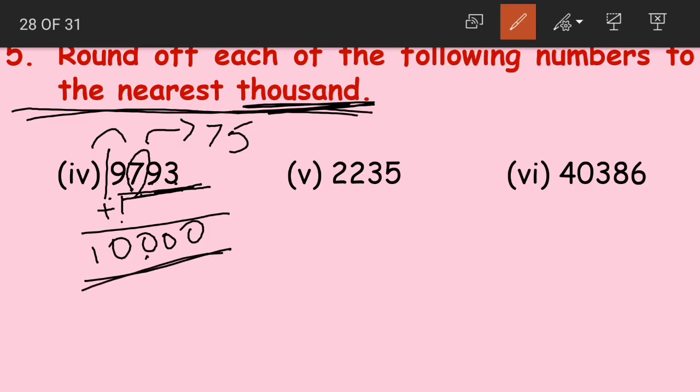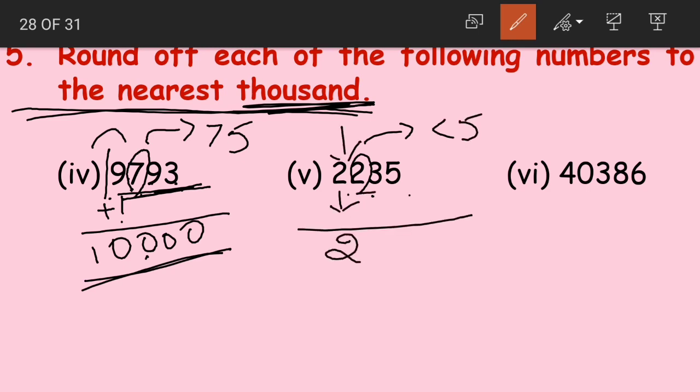The next question is 2235. Now 2 here is less than 5. So we round down. That means the digit in thousands place remains unchanged. Ones, tens and hundreds are replaced with zeros. So 2235 becomes 2000.